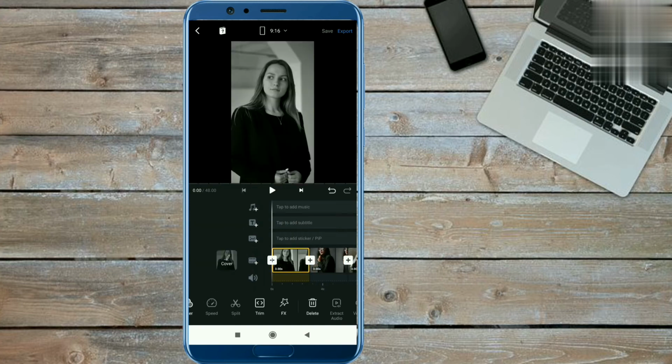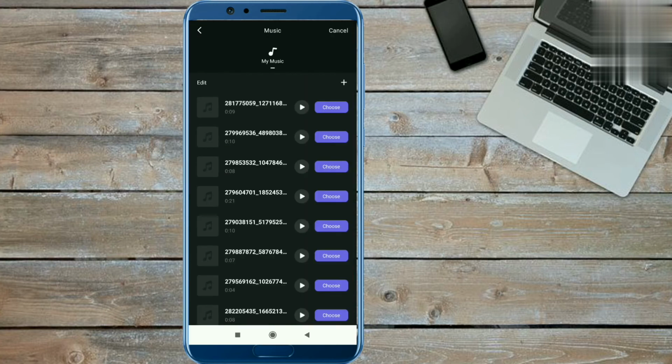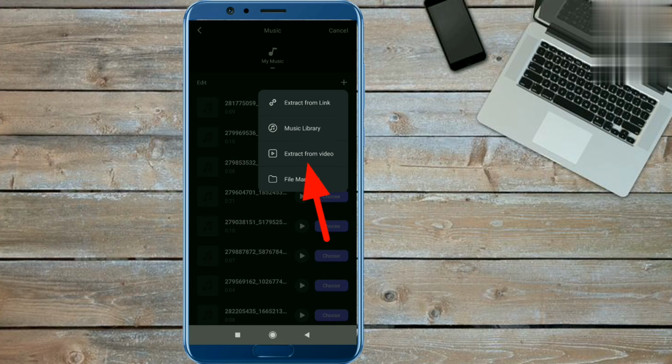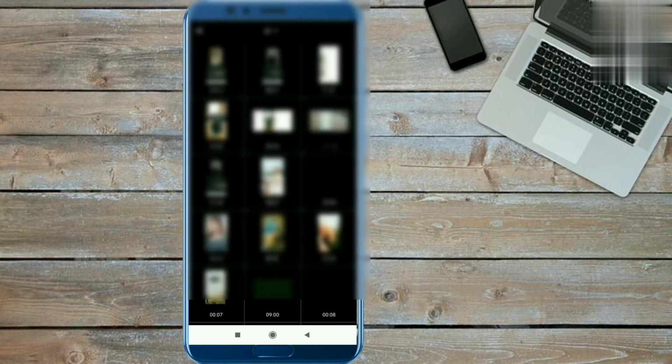Once you have downloaded that reel, click on the plus icon here and click the music option to extract the audio. Now guys, click on the plus icon and here you will get the extract from video option. Click on this option and select the reel which you have downloaded from Telegram.